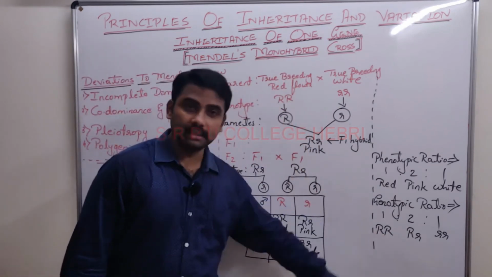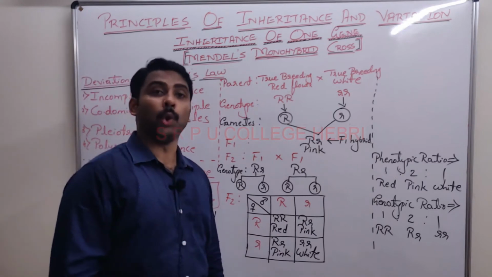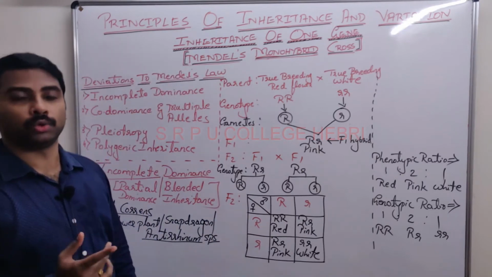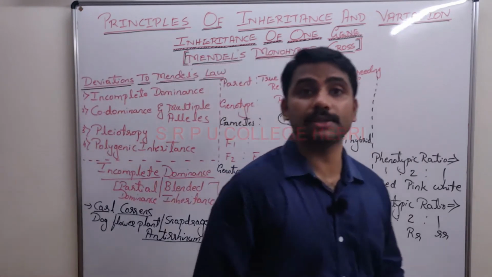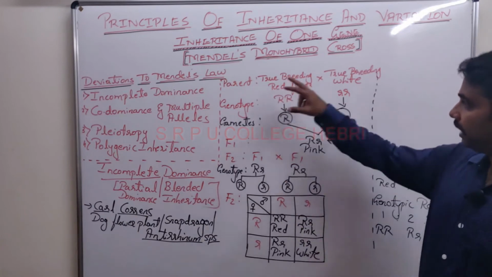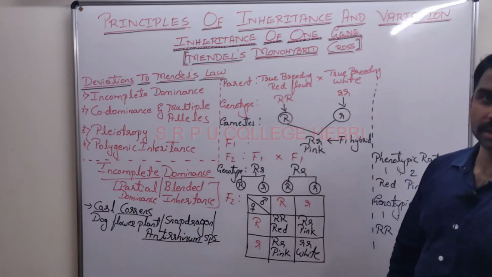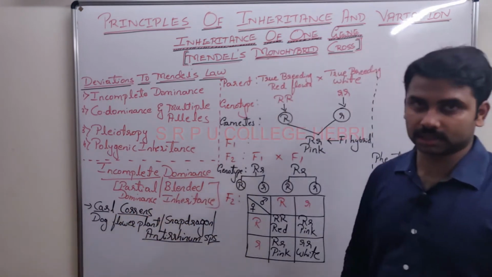Up to here you have to write, and then you have to write what? Its explanation. Take a note separately. Note: the concept of incomplete dominance was given by Carl Correns.